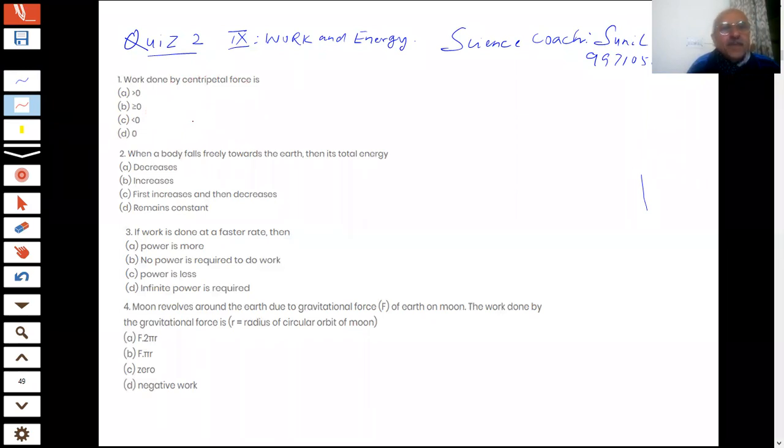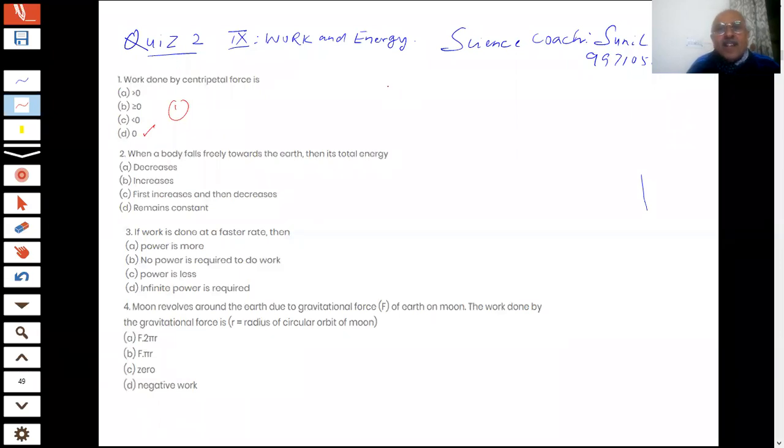So, zero. D part. That is the correct answer given by Vidhi. You are getting 1 mark for this. You know what the reason for that is. What is the centripetal force, students? The body is experiencing an inward force of attraction.